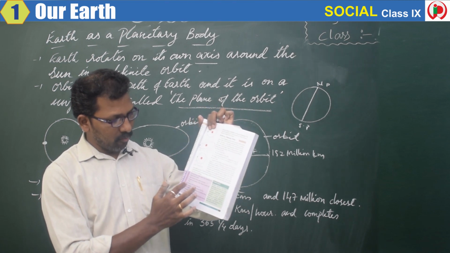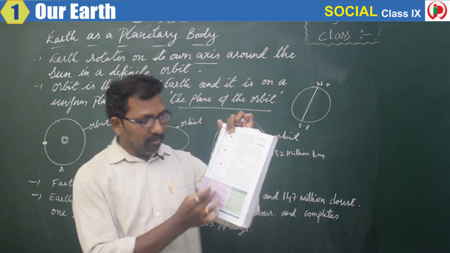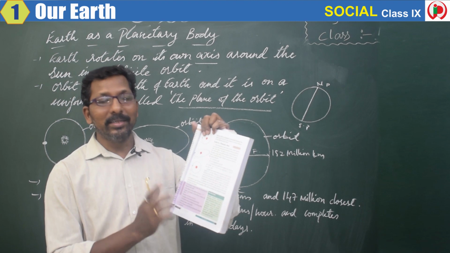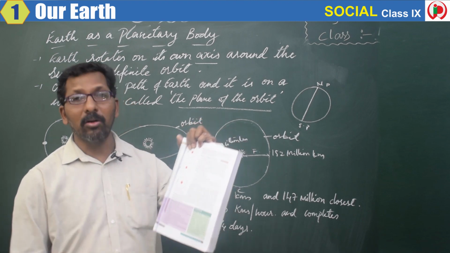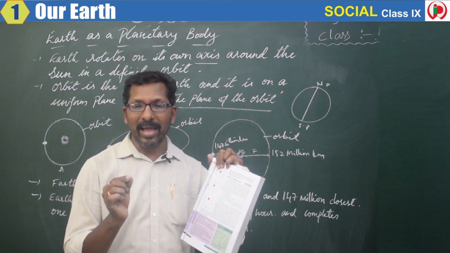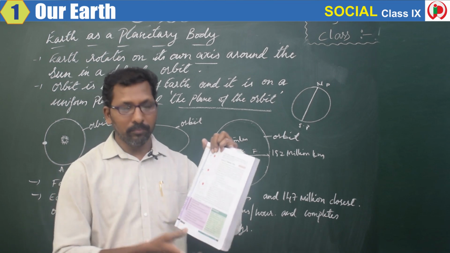1, 2, 3, 4, 5, 6, 7 points are given over here. So in these 7 points, which particular points are correct? So let us see here. First point, daily rotation of the earth on its axis. Are seasons caused by it? No.